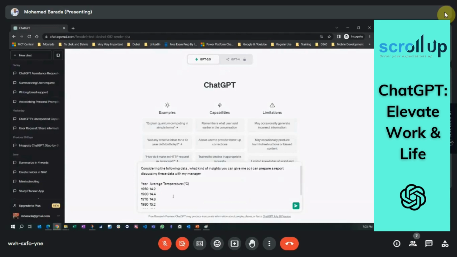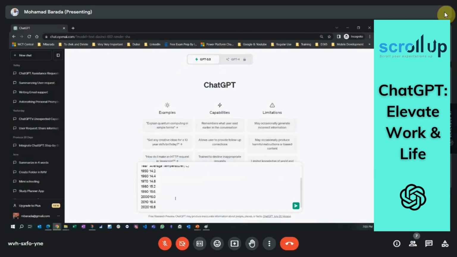Now here, in the free version, you can copy and paste the data. Even if it is very big, you can cut it into different pieces and paste them. You can tell ChatGPT, please don't respond now, I'm going to give you data that I want you to analyze, all of it. That's the power. It's not only one question. You can put part 1, part 2, part 3, part 4, part 100, and keep this data in the conversation. You can ask about it later.